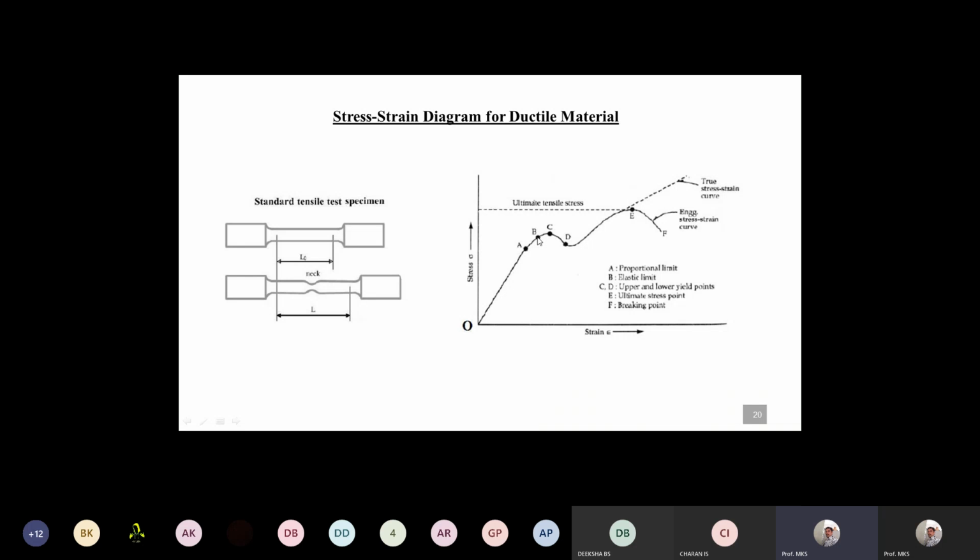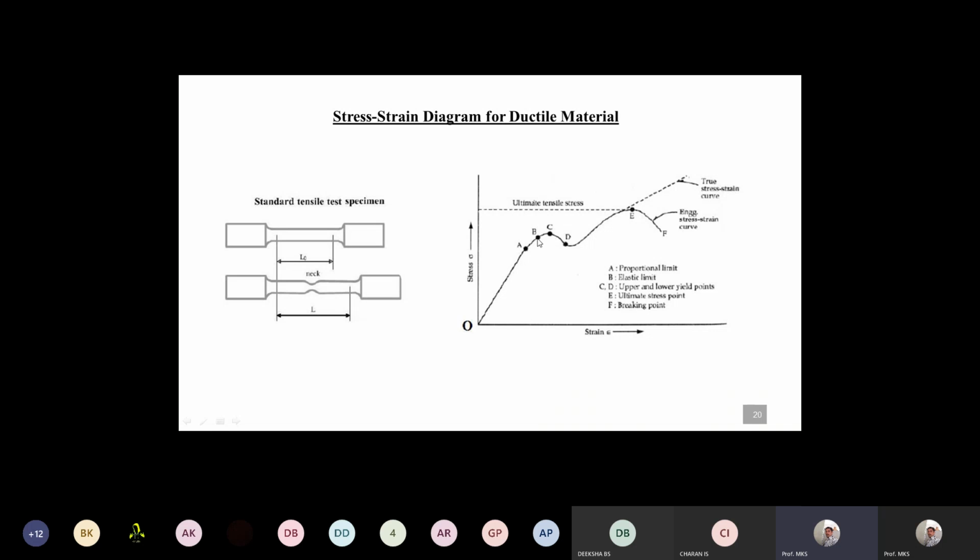If you remove the load at this point also, the material will go back to its initial shape. This is the initial shape. At point B, stress is not proportional to strain, but it varies slightly. The stress and strain values are not proportional. Up to point B, if you remove the load, the material goes back to its initial shape. So point B, we call it the elastic limit. Elastic limit.